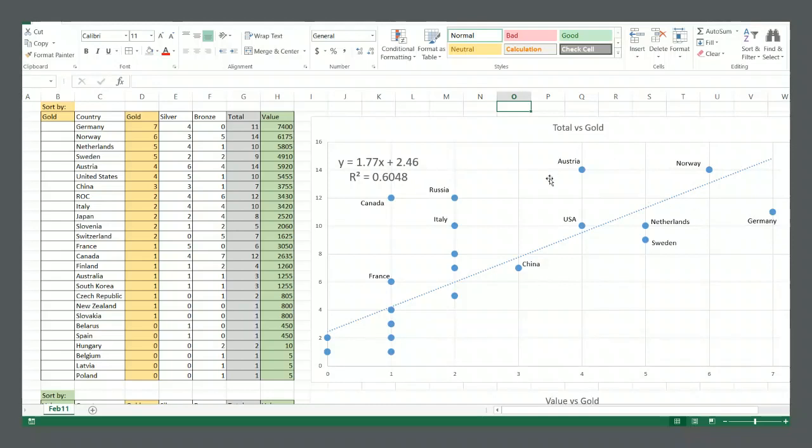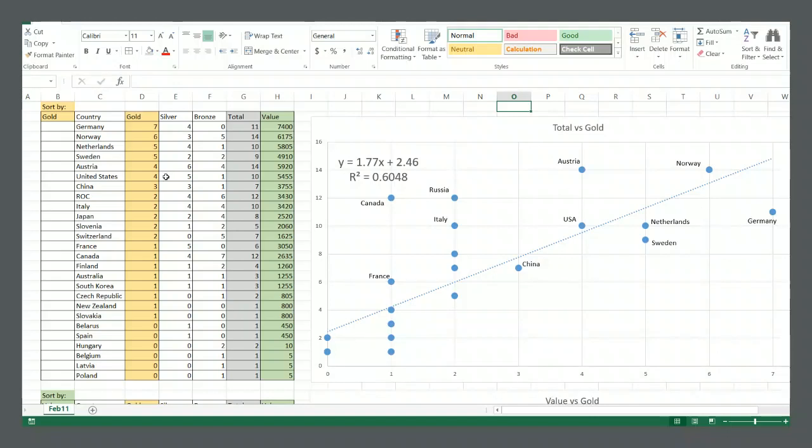And then we have a cluster just behind them. This cluster has Austria really standing out with more total medals than the other three in the group: United States, Netherlands, and Sweden. They're grouped pretty close together with Austria not too far off. So these are the runners up, where you could see them soon challenging Norway and Germany for their place in the top cluster.